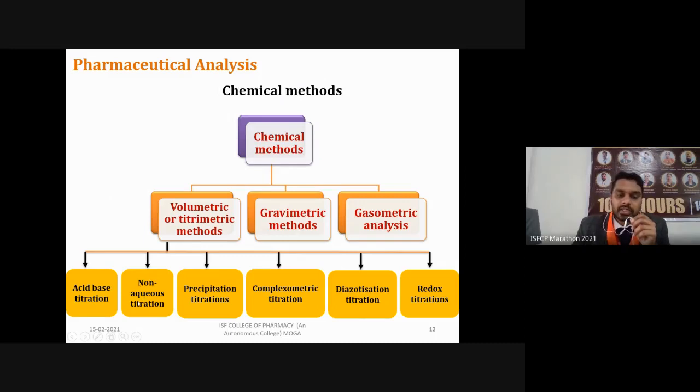Then precipitation titration, in which we get a precipitate on addition of a titrant. Then complexometric titration, in which we use metal chelating agents which form complexes with ligands. Then diazotization titration and redox titration. In diazotization we are forming a diazo salt. In redox we use oxidizing and reducing agents for some reactions, and then we determine their potential. So one by one, let's discuss these titrations.